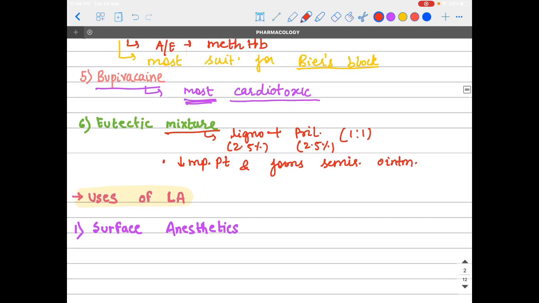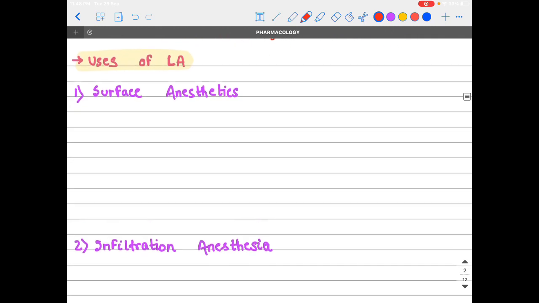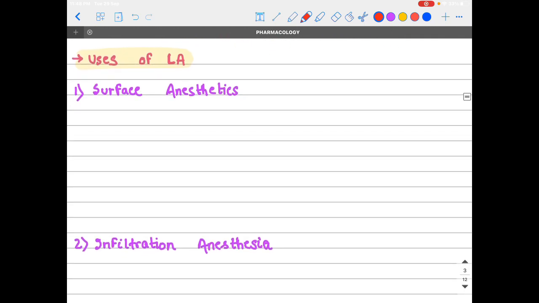Now, let's move towards the uses of local anesthetics. Local anesthetics are very useful, and there are some of them. So, number one is surface anesthetics. Surface anesthetics is the topical use, and only superficial anesthesia is attained. Only the superficial layer is anesthetized. Now, the drug that is used here is lignocaine. It is the most commonly used drug for surface anesthetics.